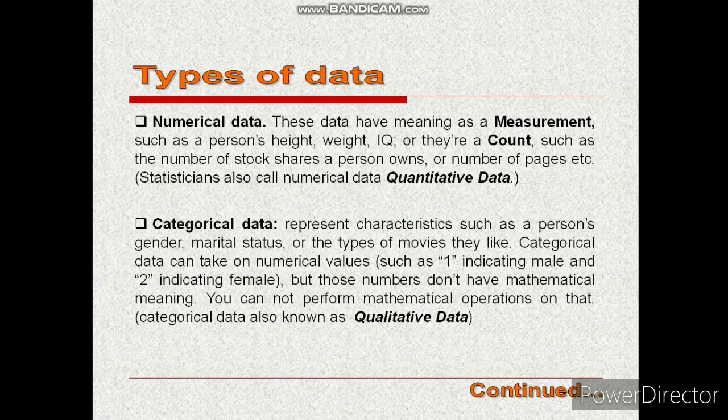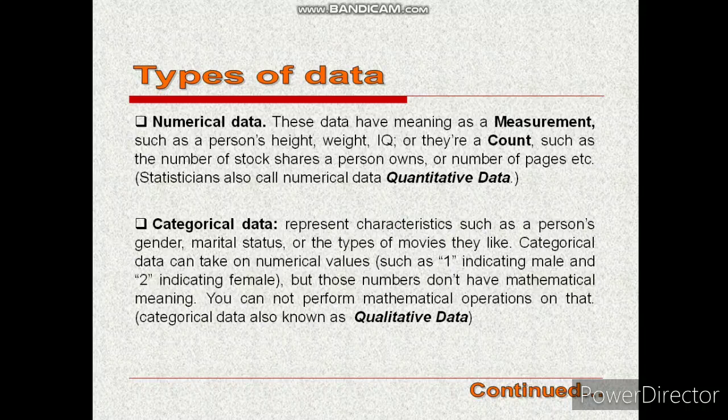The point to be noted here: two males indicating 1 and 1. We have already mentioned that we cannot perform a mathematical operation. Let's see what will happen if you perform a mathematical operation on that. The person 1 male and 1 male, if we add them, we get 2.